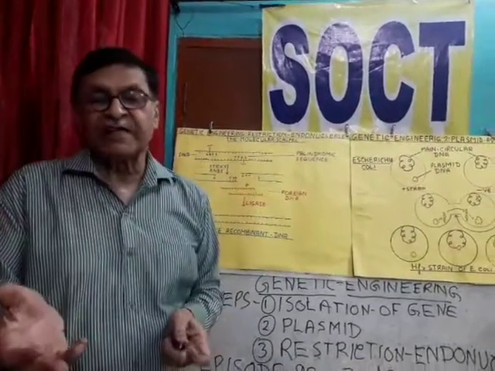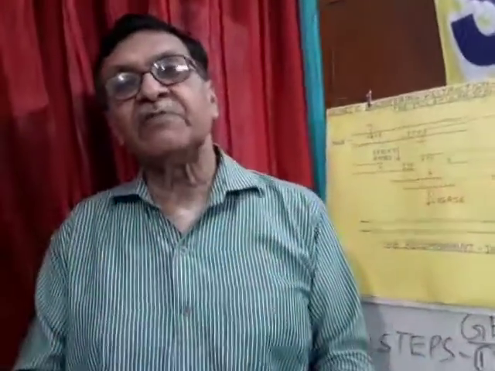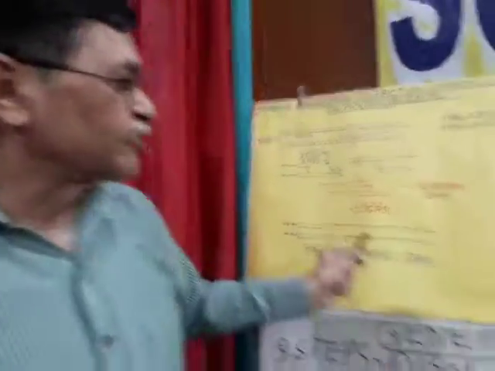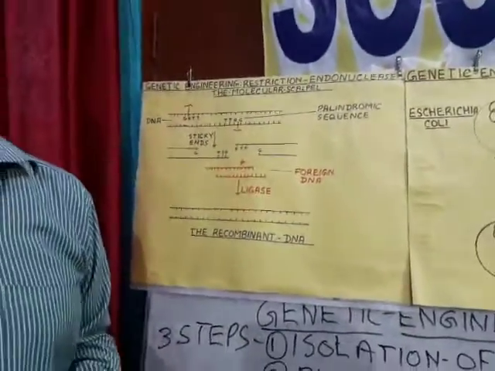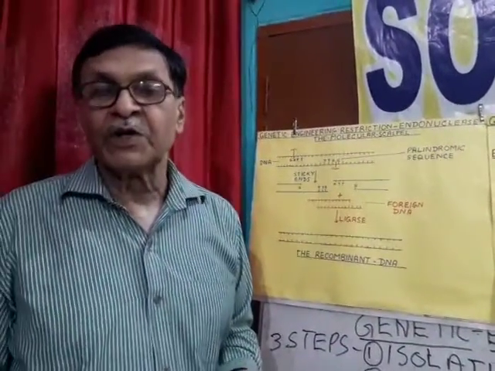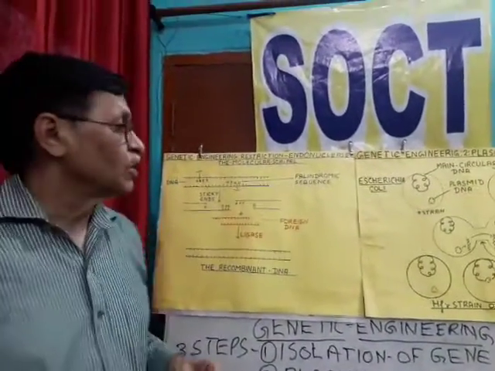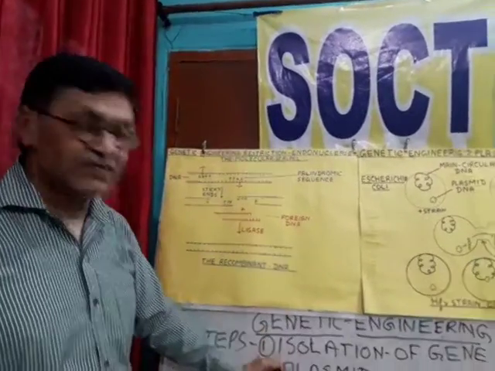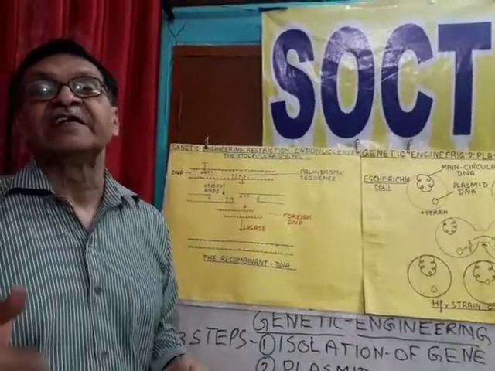Now that host cell will multiply, and every time it multiplies, that foreign DNA will also multiply, and it will be capable of synthesizing the insulin hormone. So this was the science of genetic engineering in brief, the basic fundamentals, and regarding all these three steps in detail we will discuss later on.